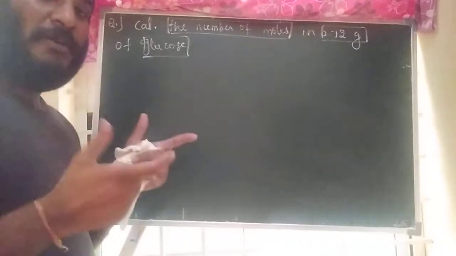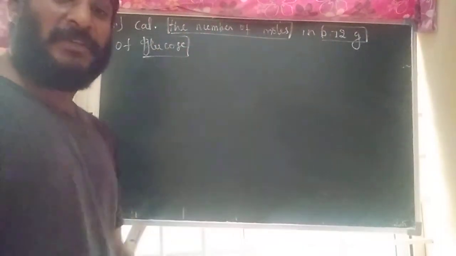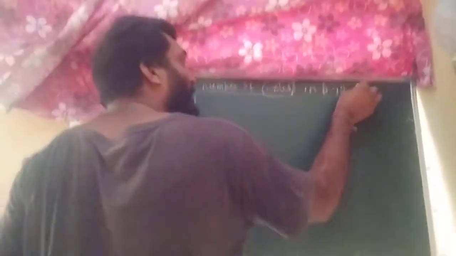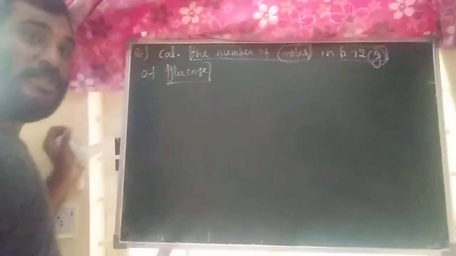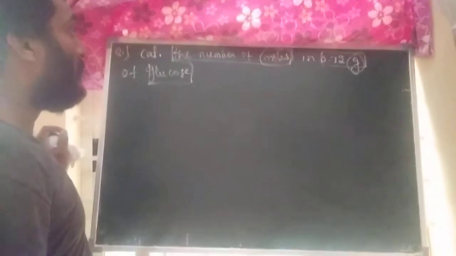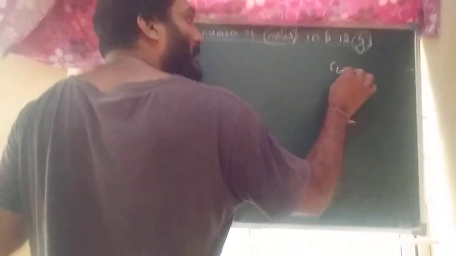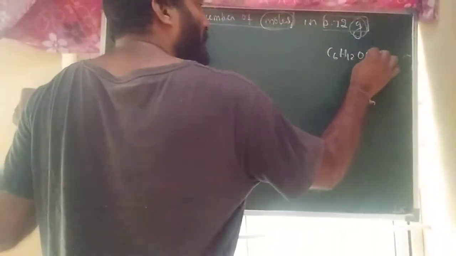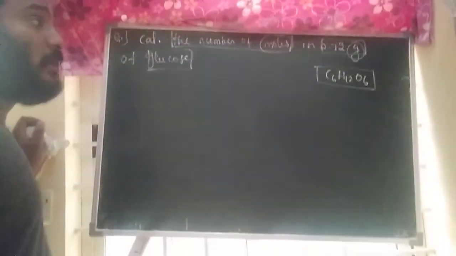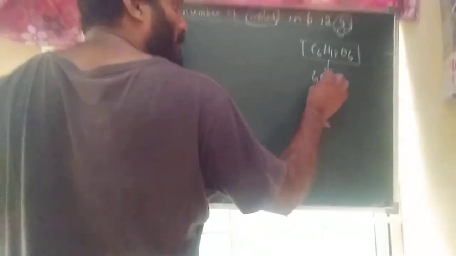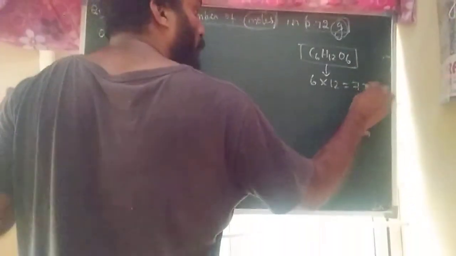First, in this type of question, what relation is given? You have to identify. Moles and grams relation. Just write the general equation. Glucose, you know the glucose formula, C6H12O6. First identify the gram molecular weight. 6 carbon atoms, 6 into 12, 72.